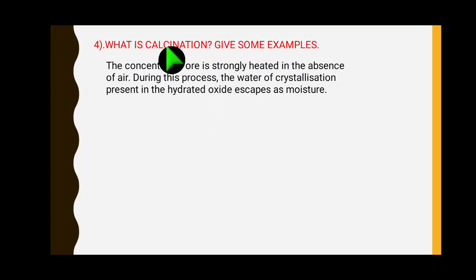The second process name is calcination. Calcination, in which the concentrated ore is strongly heated in the absence of air. Roasting, presence of air. Calcination is the absence of air, right? During the process, the water of crystallization present in the hydrated oxide escapes as moisture.